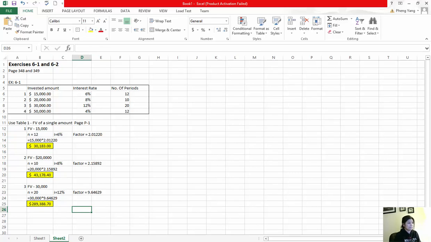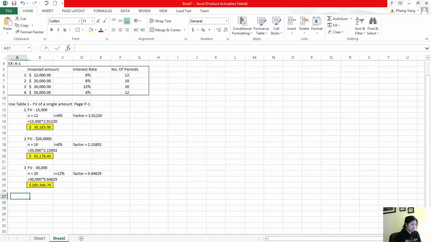And for 4, we're looking for future value in the amount of 50,000. The number of periods is 12 periods at an interest rate of 4%. Our factor then will be, if you look at the table once again, 4% for 12 periods, 1.60103.